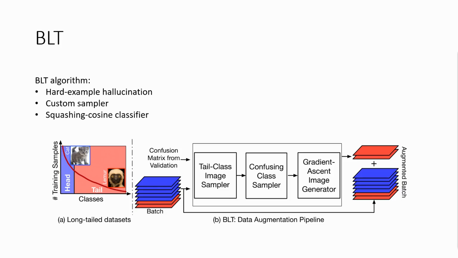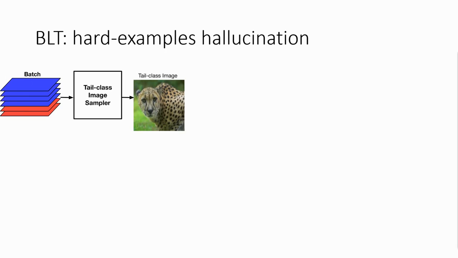Our proposed method consists of three main modules: a hard example hallucination module, a custom sampler, and a squashing cosine classifier. We'll discuss the modules and their properties on the next slides. So let's talk first about the most important aspect, hard example hallucination for the few-shot categories. The idea is to generate on the fly for every batch additional images that would act as hard examples, forcing the classifier to adjust and thus lead to the increase in the accuracy for these categories.